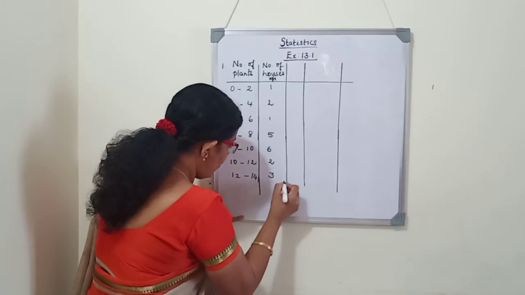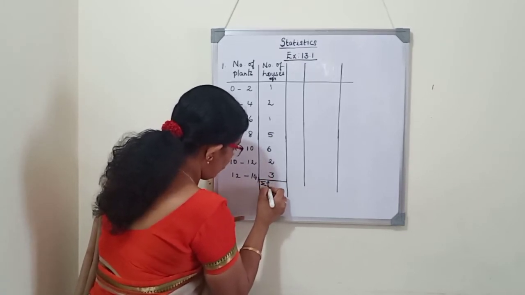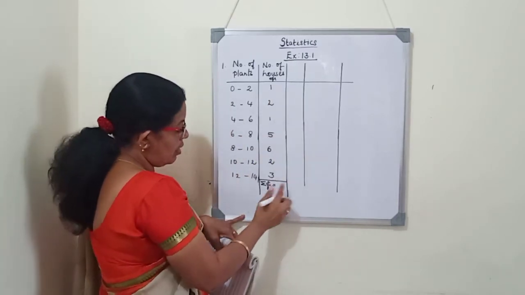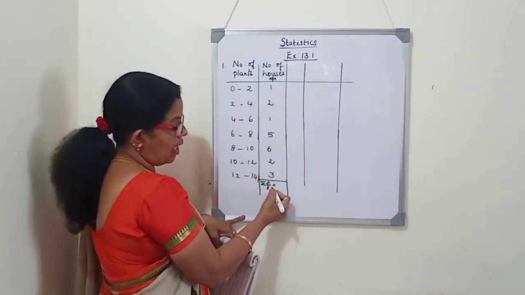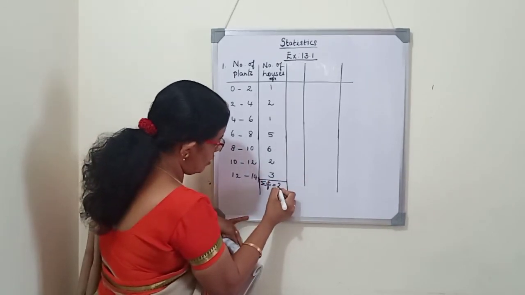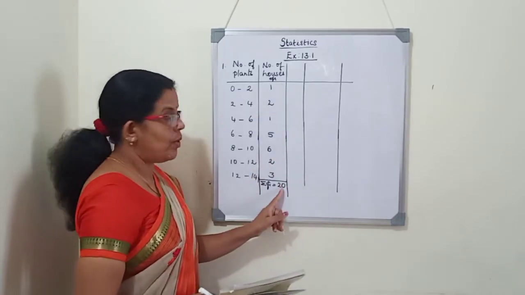So here first we will add the frequencies and we will write it as sigma fi. Sigma means sum of the frequencies. The i represents the number, so here there is no meaning in i. You can just write sigma fi or sigma f. So the sum of the frequencies is 20. They already gave it in the question. Total number of houses is 20.